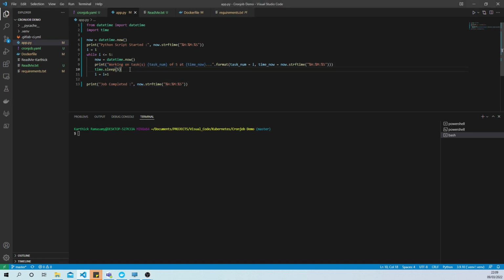Each statement has a sleep time of 5 seconds, so in total, it has 25 seconds to complete this loop. Once the loop gets completed, it prints the job has completed, and it also prints the timestamp along with this. So that's everything. This is a very simple Python application. I'm going to run this application so that you can have more understanding of it.